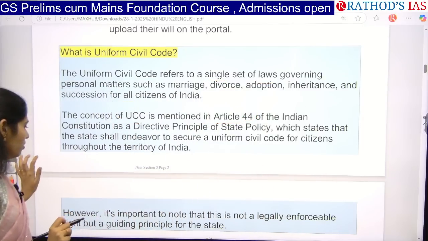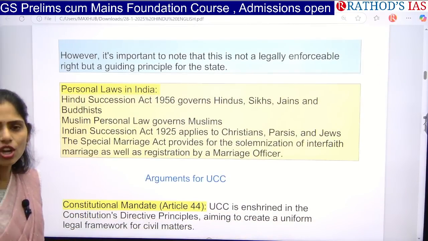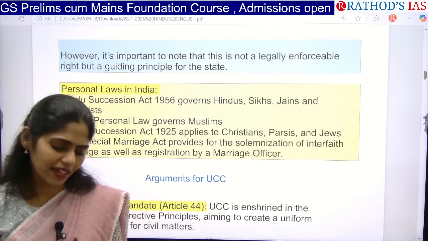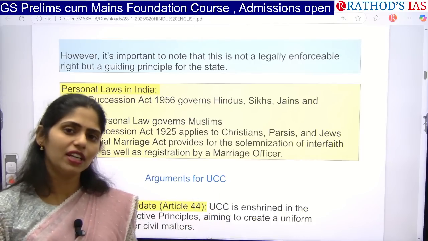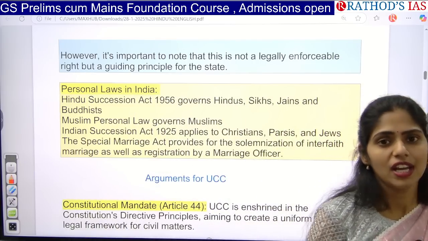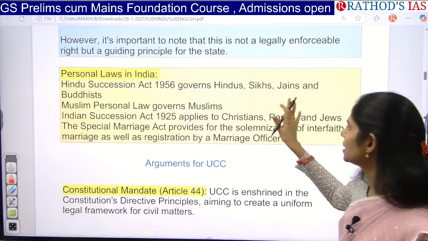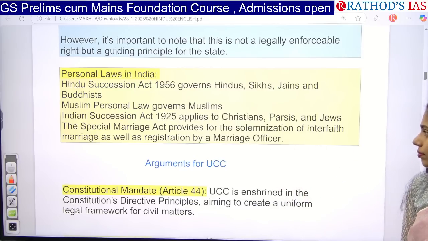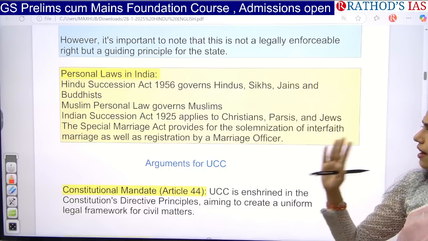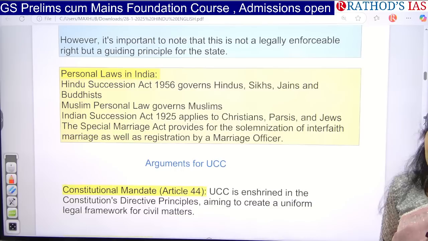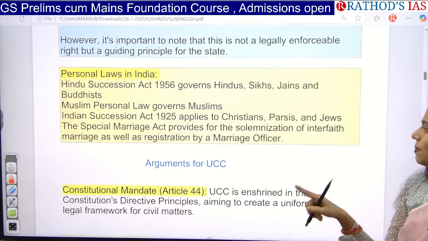Okay, so now let's see what are the personal laws which are present in India already. We have some personal laws which guide things like marriage and divorce, which are separate for different communities. Like it is separate for Hindus, it is separate for Muslims, it is separate for Christians, like that. For example, for Hindus, Sikhs, Jains and Buddhists, we have one act called the Hindu Succession Act of 1956. And for Muslims, personal law. And even for Christians, Parsis and Jews, we have the Indian Succession Act of 1925. And for intercaste marriages and interreligious marriages, we have an act called the Special Marriage Act.